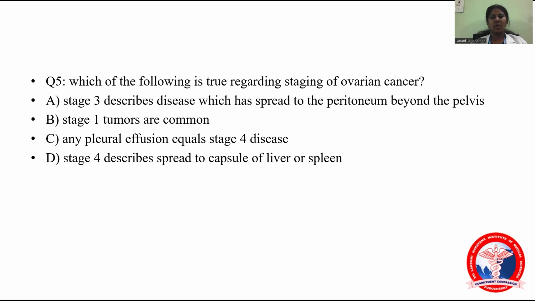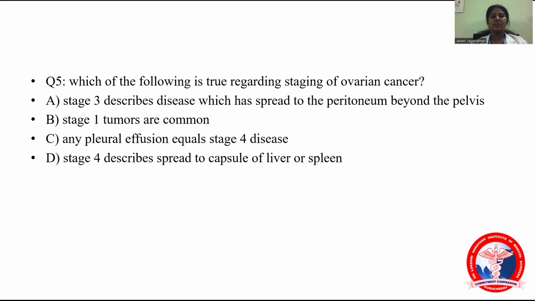Stage 1 tumors are not common because carcinomas are usually diagnosed at a later stage. And any pleural effusion equals stage 4 disease is also wrong, because a pleural effusion can be due to other respiratory pathology also. The option should be a pleural effusion with positive cytology. That is, cytology with positive malignant cells should equal stage 4 disease.